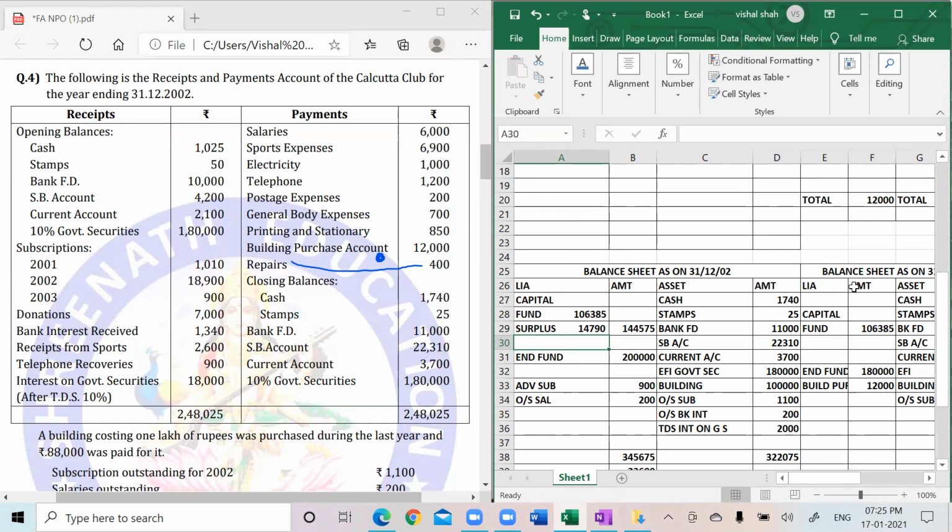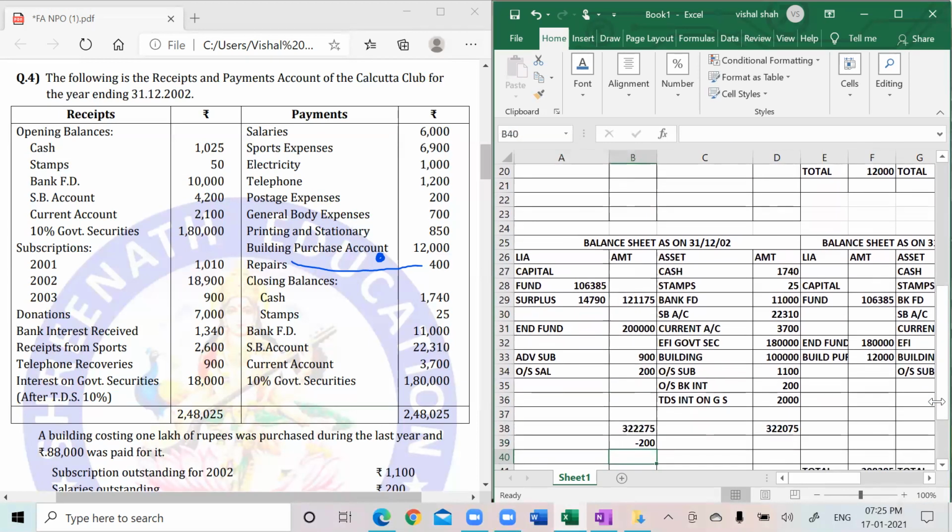So that comes to 1,21,175. And now, yes, my figures are valid.